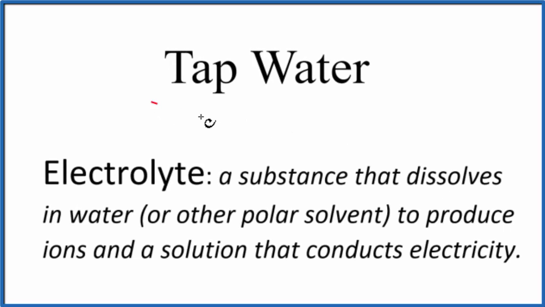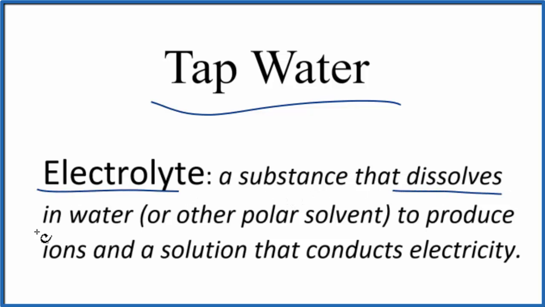The question is whether tap water, H2O that comes out of the taps in our house, out of our faucets, is an electrolyte or a non-electrolyte. When we talk about electrolytes, we're talking about a substance that dissolves in water or another polar solvent, and it produces ions. Because these ions are in the solution there, in the water, they make it possible for electricity to be conducted. So when we look at tap water, it's not just H2O.